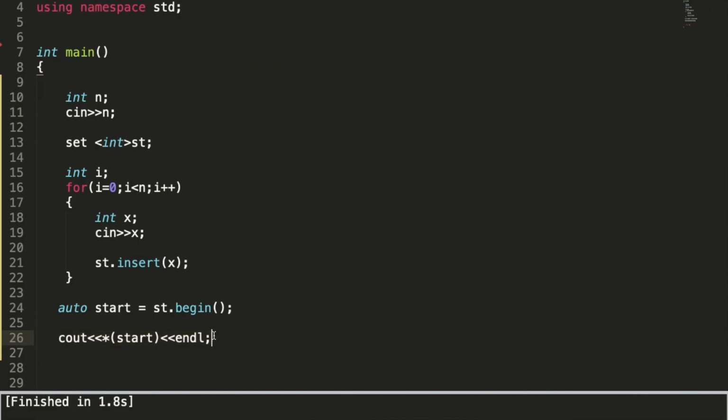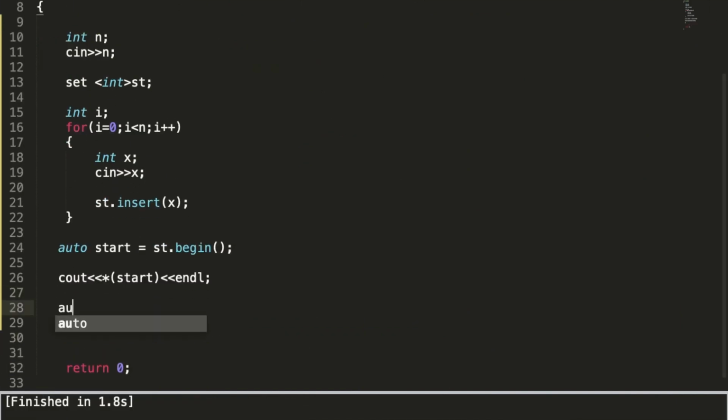Okay, fine. Now how to get the end element? See, auto lst equals st dot end. St dot end is the last point which the set recognizes as the end point. So there it does not contain any element. The element is stored in the previous address, so we are doing lst minus minus. Now the last element will be stored in lst minus 1. That is why we are doing lst minus minus. You can also do minus minus lst.